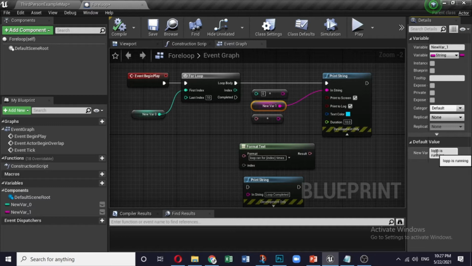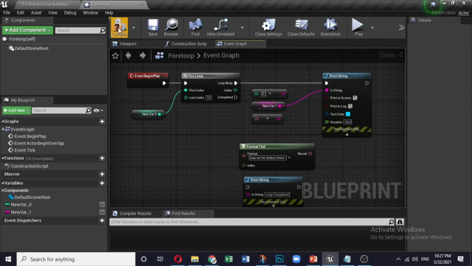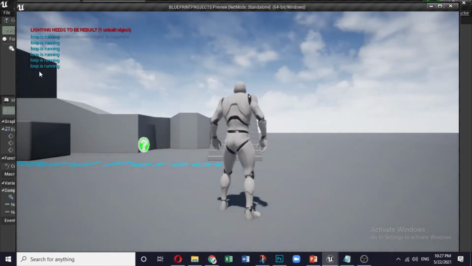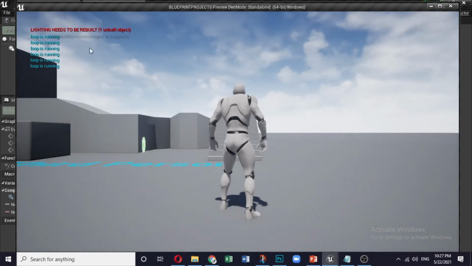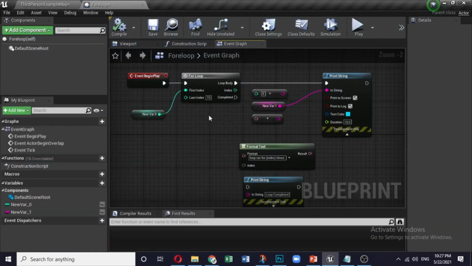I think there is a spelling mistake. Loop is running. Fine. So let me compile it. So play. So loop is running 5th, 6th, 7th, 8th, 9th, 10th. So here you can see this is getting completed once this is done.